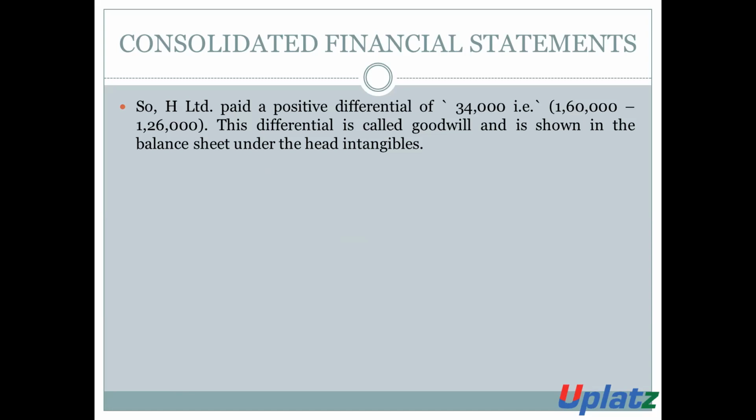So when the cost of investment is more than the portion of the holding company in the capital of the subsidiary company, such a difference is known as goodwill. So 34,000 is the amount of goodwill and it is shown in the balance sheet under the head of intangible assets.